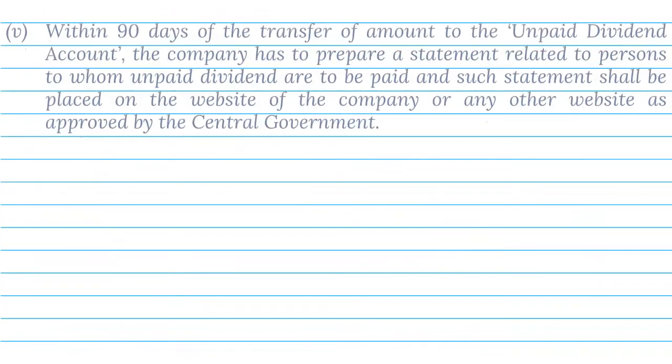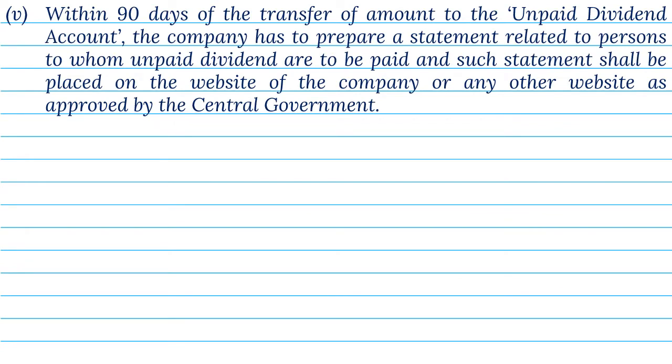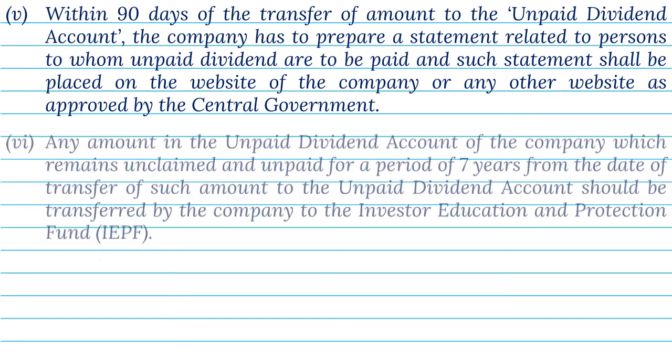5. Within 90 days of the transfer of amount to the unpaid dividend account, the company has to prepare a statement related to persons to whom unpaid dividend is to be paid, and such statement shall be placed on the website of the company or any other website as approved by the Central Government. 6.